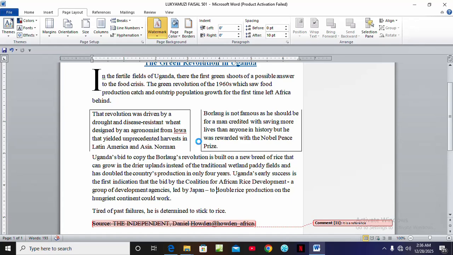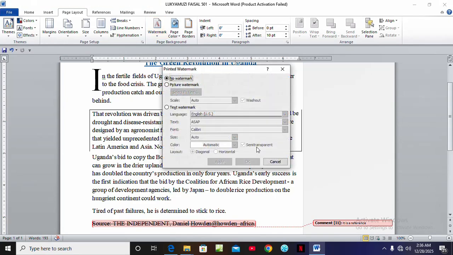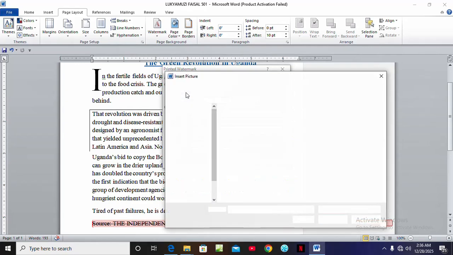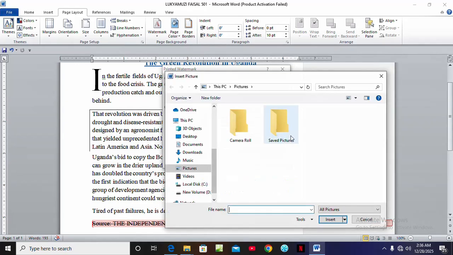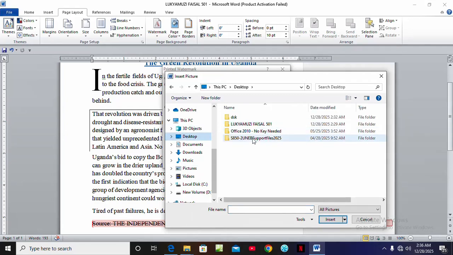Wait for it to load, because here we're going to use a picture, and that means we're going to get images from the folder or from the support file. Instead of selecting text, you're going to select picture. Then we come to select picture, and we select desktop. We come to the support file.